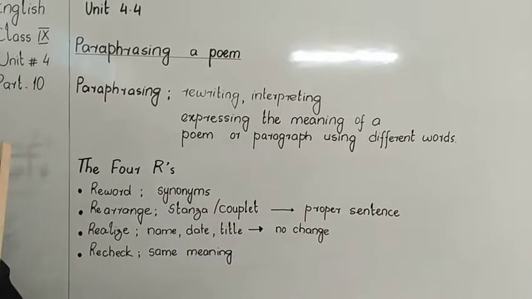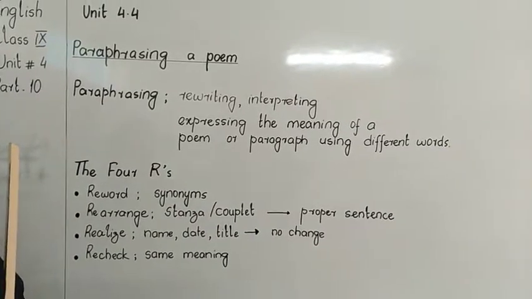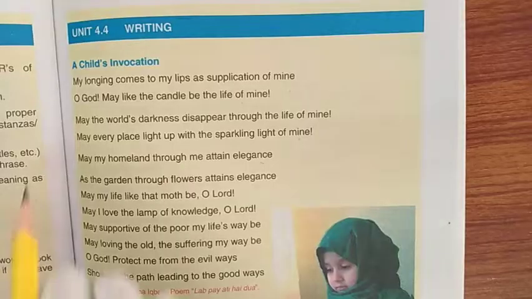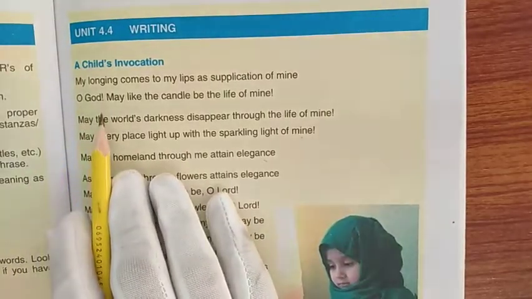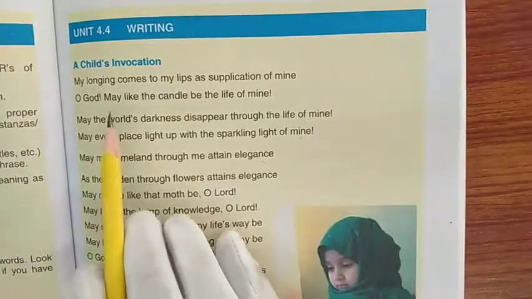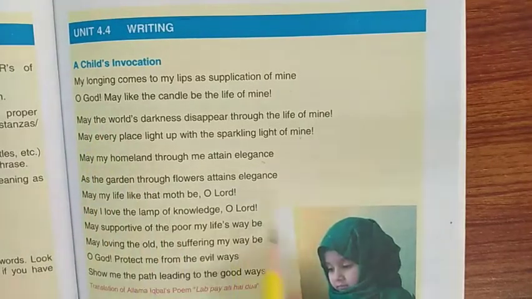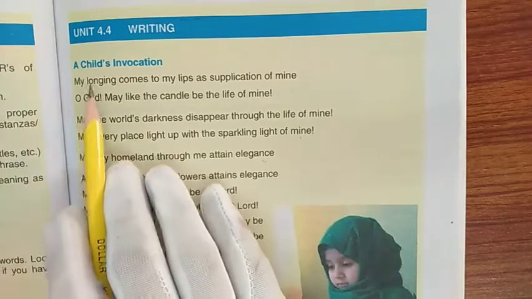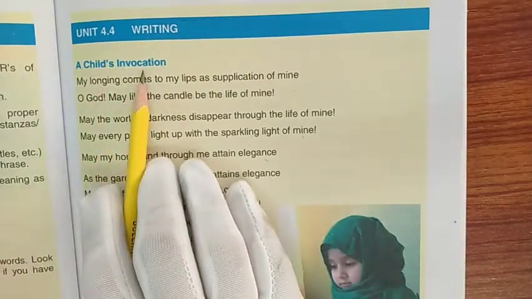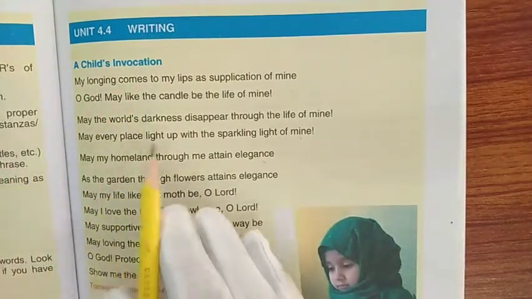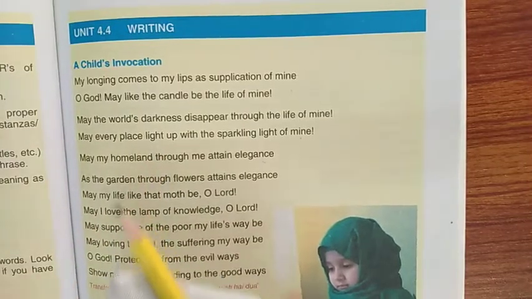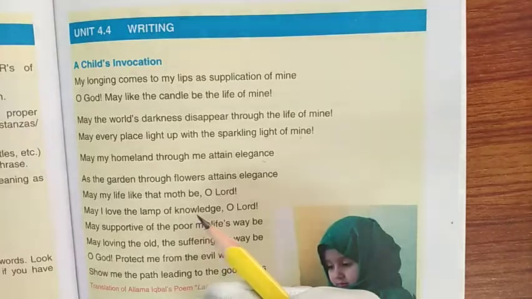Now come to the book. Let's paraphrase a famous poem of Allama Iqbal. In this unit we have been given a translation of a poem of Allama Iqbal, and the title of this poem is A Child's Invocation. And you know about this poem, you recite this poem in your dua aghaaz every Thursday.